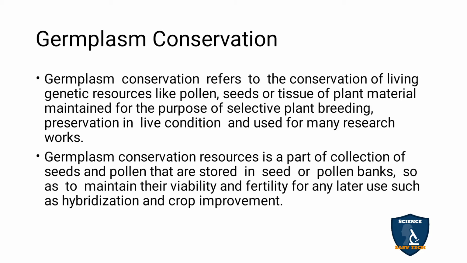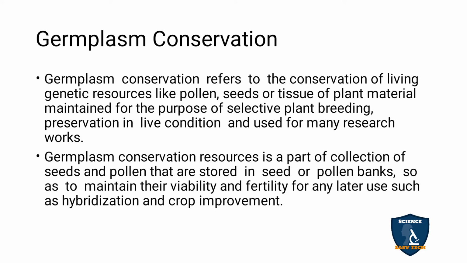The germplasm conservation resource is a collection of seeds and pollen that are stored in seed or pollen banks so as to maintain their viability and fertility for later use such as hybridization and crop improvement. So what is included in germplasm conservation? Collections of seeds and pollen are stored in seed banks and pollen banks.